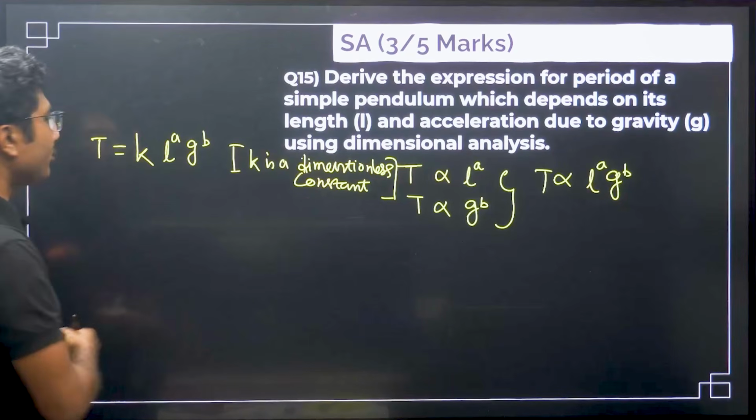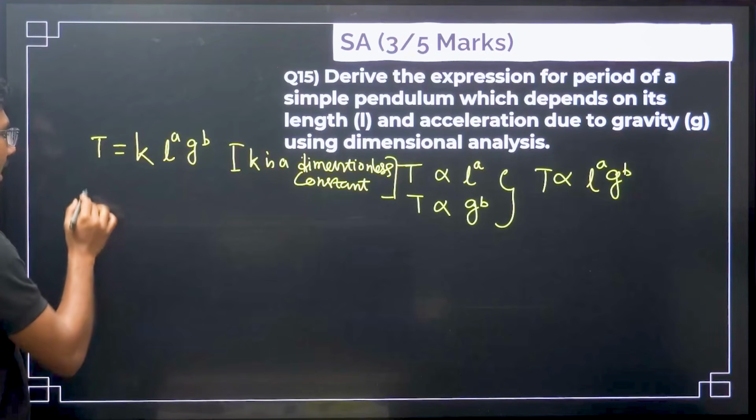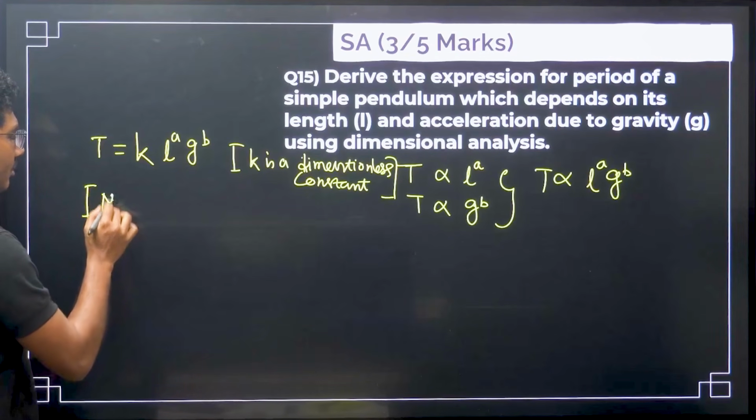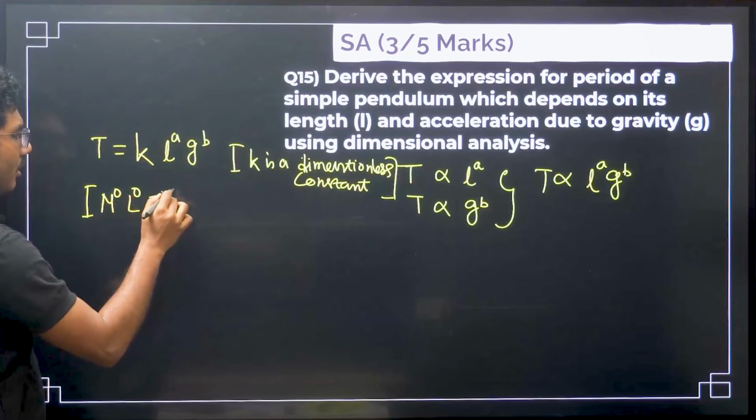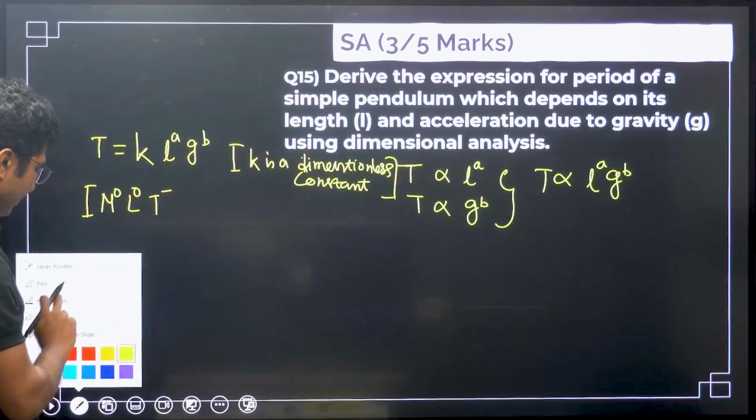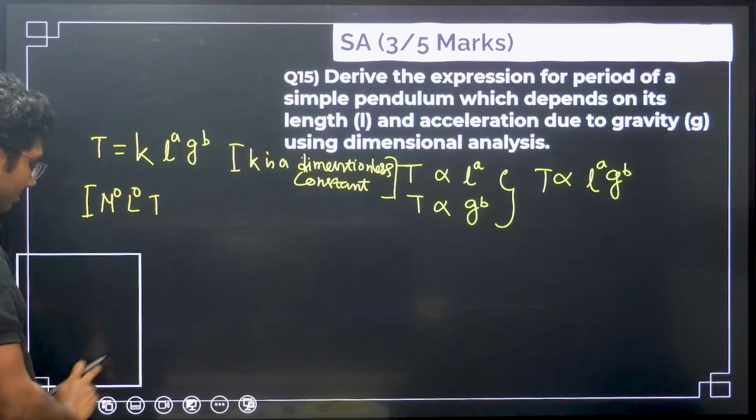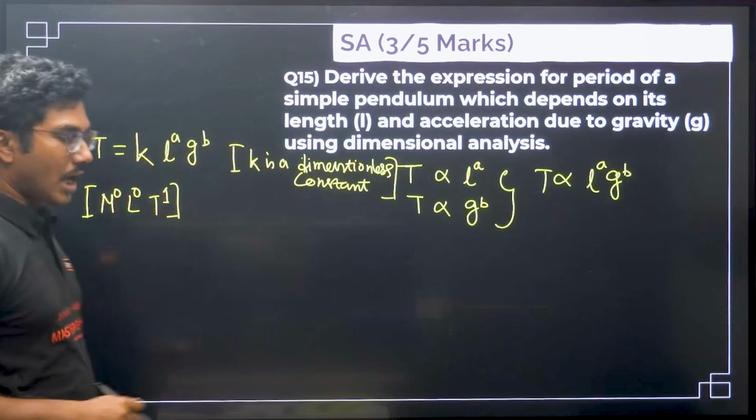Now we have to put the dimensions individually and then compare them. So what is the dimension of t? Dimension of t is m to the power of 0, L to the power of 0, t to the power of 1. Time period, that is the time, that is second, or a minute or hour, right?